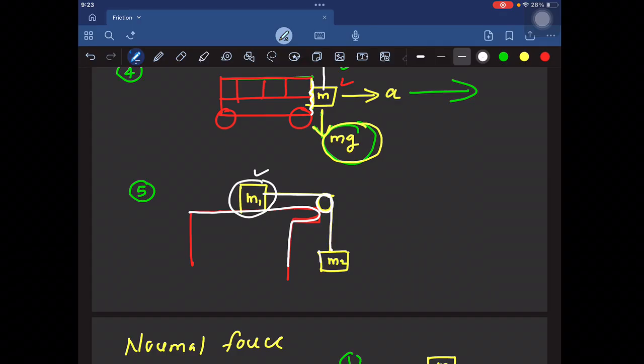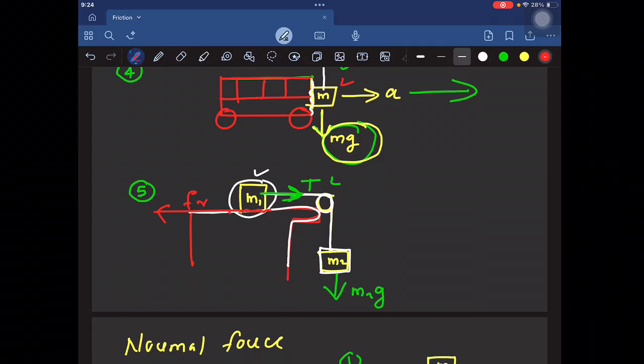Now, if you know how to calculate the normal force, we can solve any problem from friction. Now, I will teach you how to calculate the normal force. You may have already learned normal force, tension, and the basics of these things in the first or second class of laws of motion. Here my aim is to teach you how to calculate the normal force, not what the normal force is. You may already know that when there is contact between two surfaces, there will be a normal force, one surface acting on the other, and it will always be perpendicular to that surface. So here is the first example.